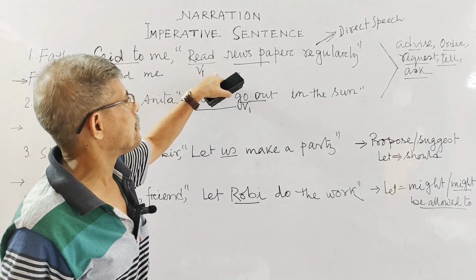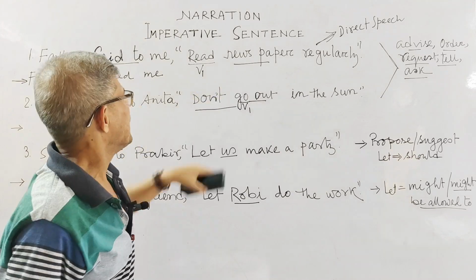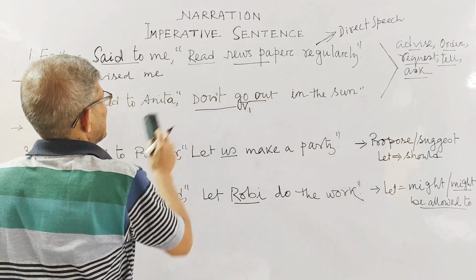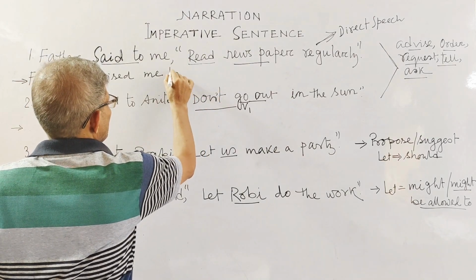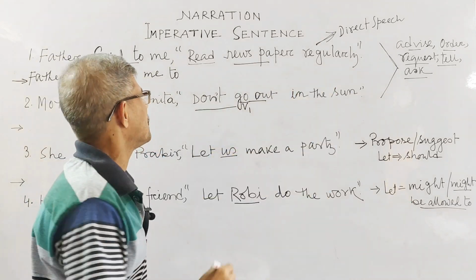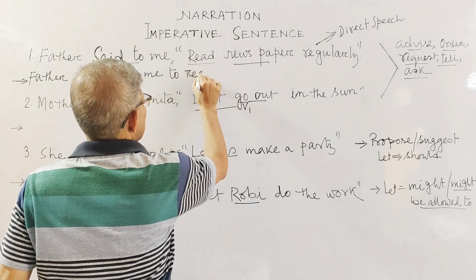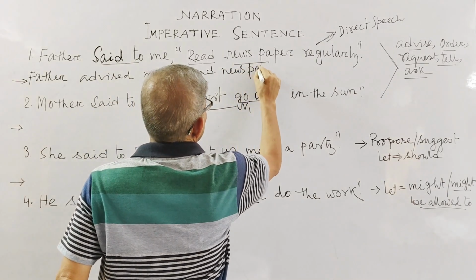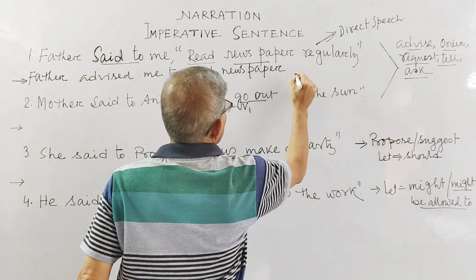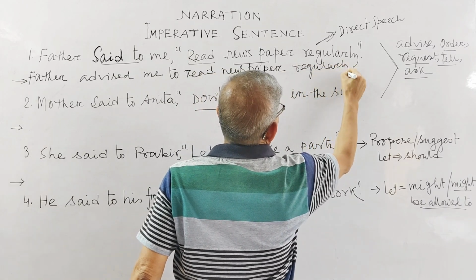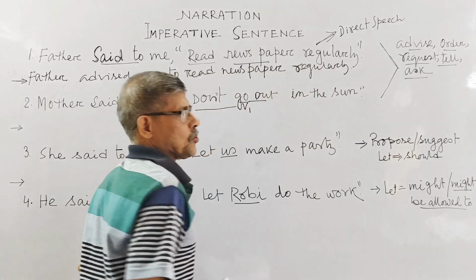Now what rule do you have to apply when you do the direct speech? If your sentence begins only with V1, then no problem, you just set to, then you set the rest part of the sentence: read newspaper regularly. Done. This is not so tough.